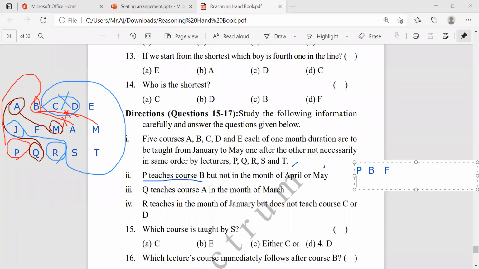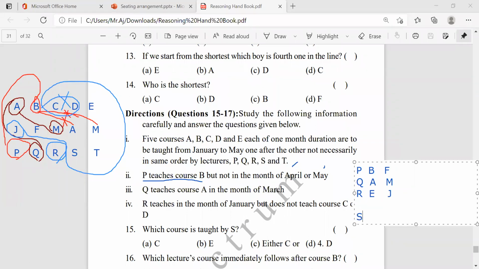Next, Q will teach directly the given A course in the month of March. And R, which course will he teach? R is not going to teach C and D. Already A is covered, B is covered. So which is left? E. R teaches E in the month of January.